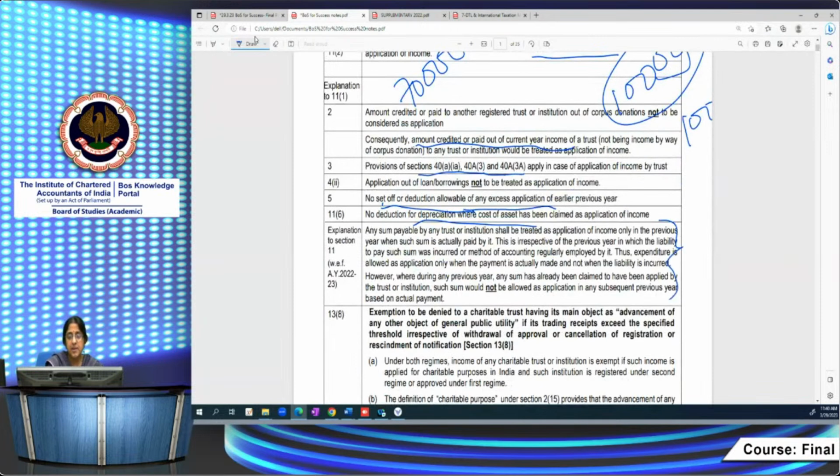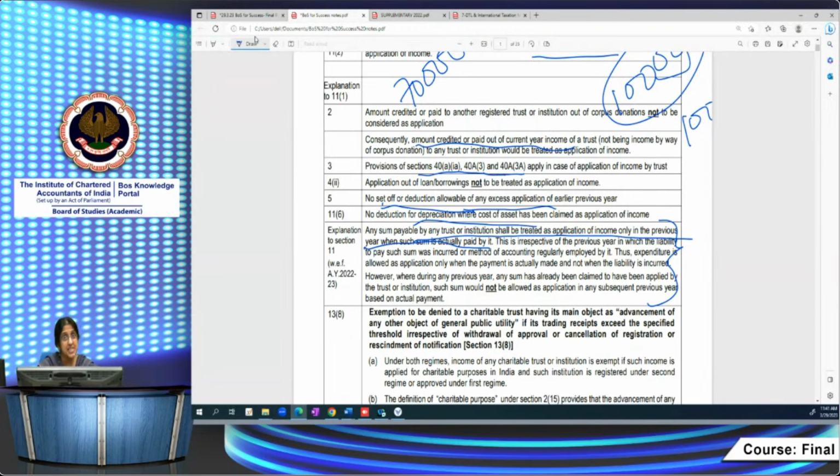Now, this is an important thing which has been dealt with in our case scenario. Last year, the Finance Act 2022 came out with this amendment. It inserted an explanation to section 11 stating that any sum payable by any trust or institution shall be treated as application only in the previous year when the sum is actually paid by it. This is irrespective of the previous year in which the liability to pay such sum was incurred or the method of accounting regularly employed by it. In short, only if I'm actually making the payment in the current year, it will be allowed as application.